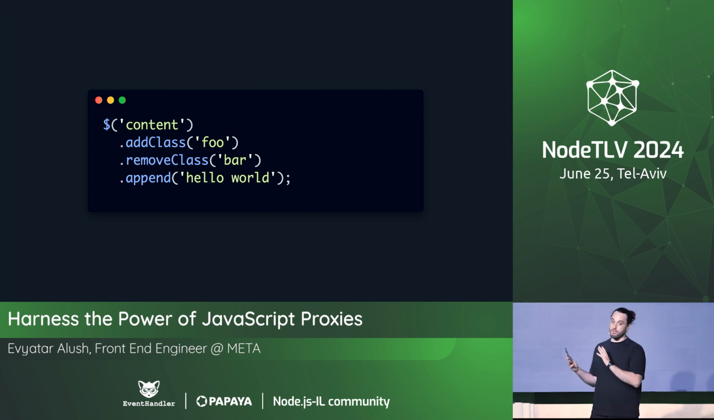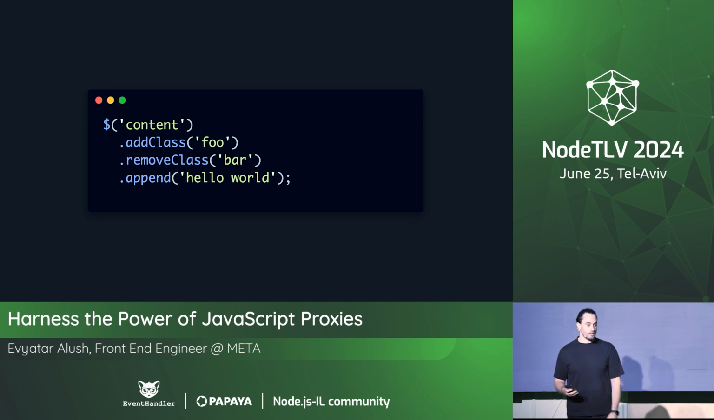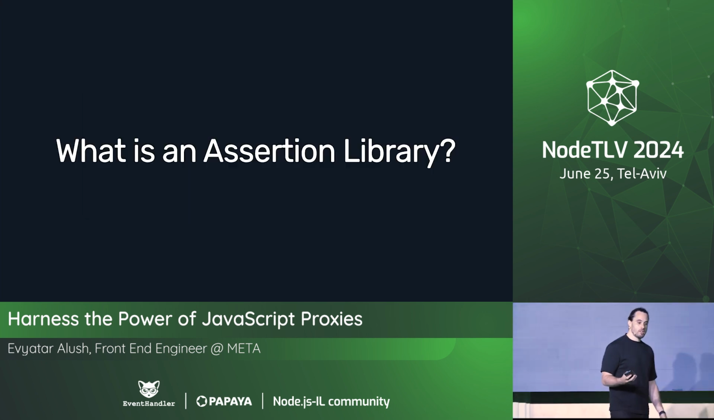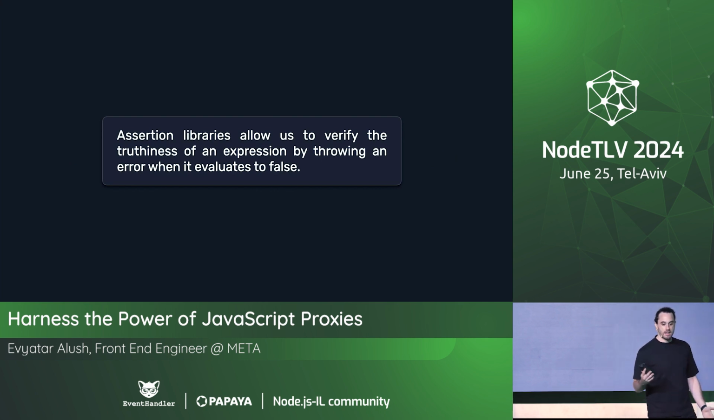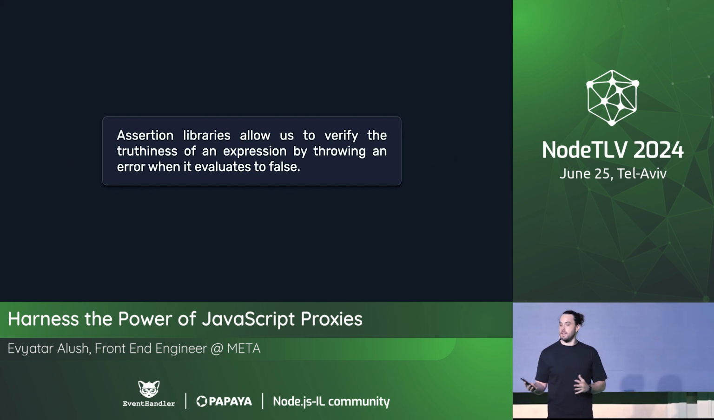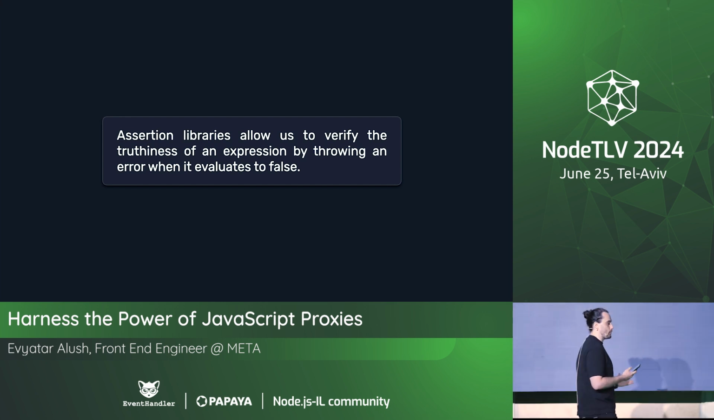And we're going to build a fluent API of a different sort. We're going to build an assertion library, or a fluent assertion library. And what is an assertion library, you're asking? Well, an assertion library allows us to verify the truthiness of an expression by throwing an error in case of a validation failure, in case it evaluates to false.